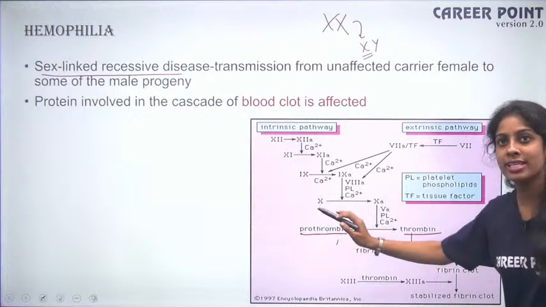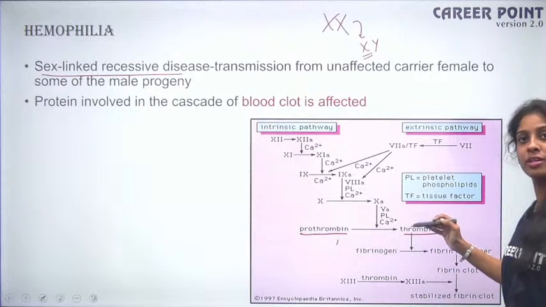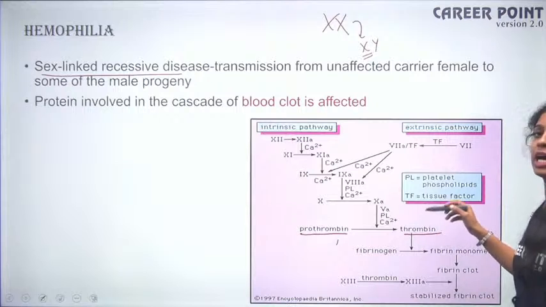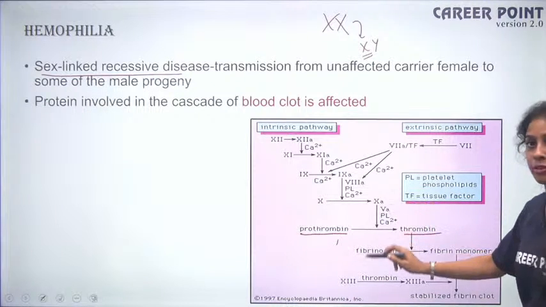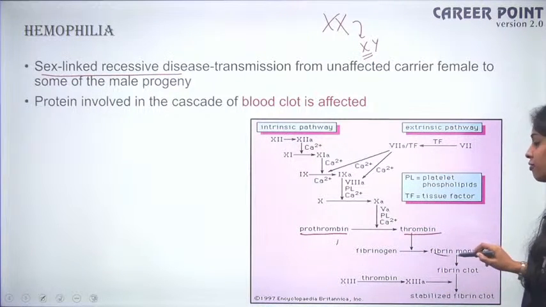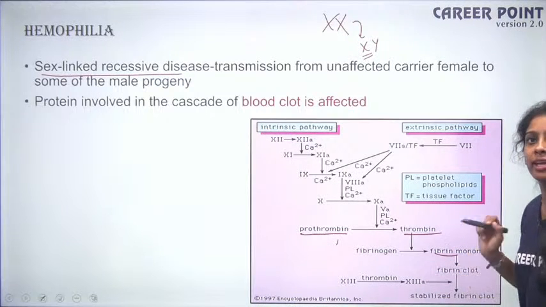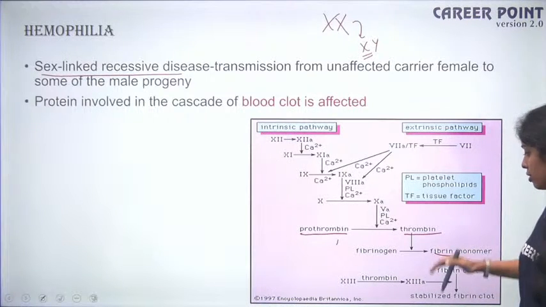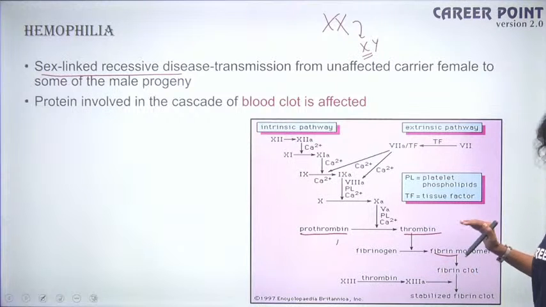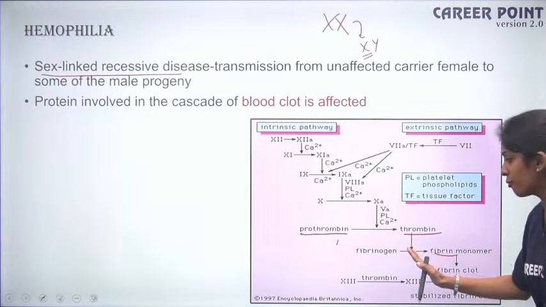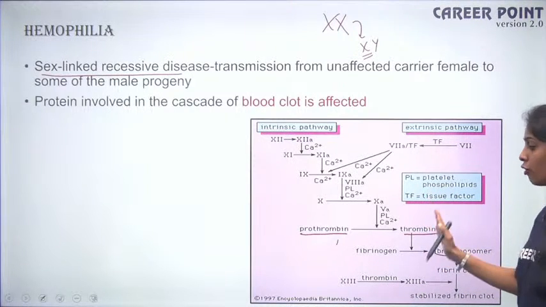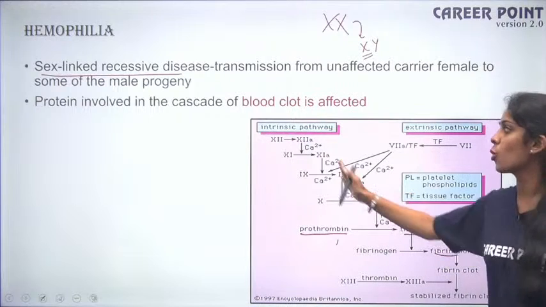So prothrombin is an inactive version and thrombin is an active version, okay? Now your thrombin will activate fibrinogen and it will become fibrin. And this fibrin is responsible for making your clot happen, okay? So this fibrin is important. So if your fibrin is important, what is important for the activation? That is thrombin. For activation of thrombin, you have so many factors.